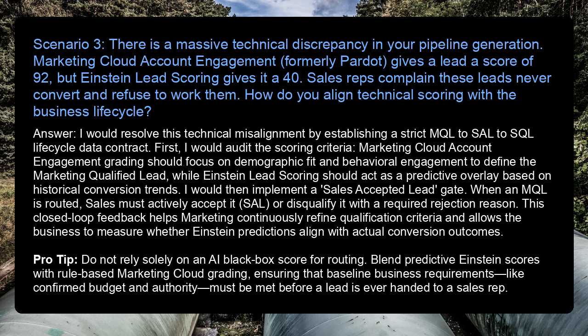Pro tip: do not rely solely on an AI black box score for routing. Blend predictive Einstein scores with rule-based Marketing Cloud grading, ensuring that baseline business requirements, like confirmed budget and authority, must be met before a lead is ever handed to a sales rep.